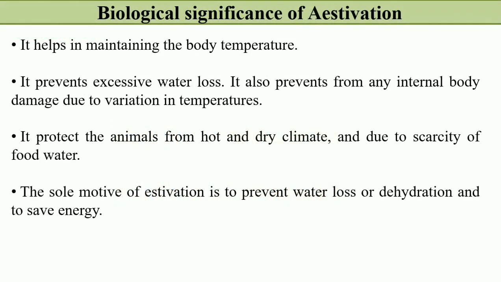Now see the biological significance of estivation. It helps in maintaining the body temperature. It prevents excessive water loss. It also prevents internal body damage due to variation in temperature. It protects the animals from hot and dry climate and from scarcity of food and water. The sole motive of estivation is to prevent water loss or dehydration and to save energy. So the main importance of estivation, we can see, is that during the summer, to prevent more water loss from the body, to prevent dehydration, or to save energy, animals undergo estivation.